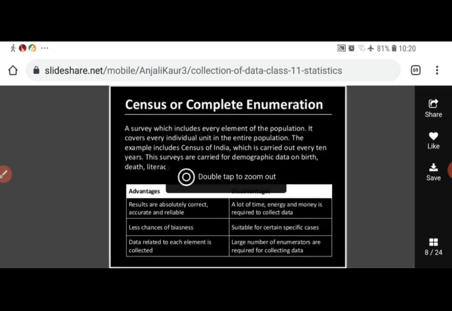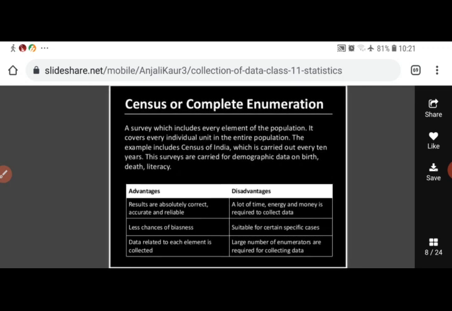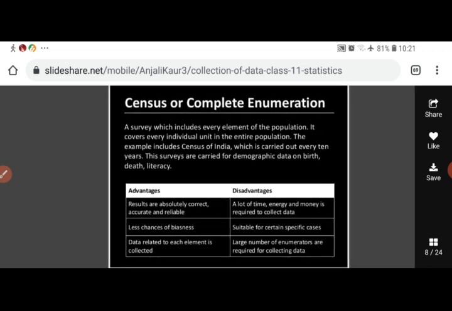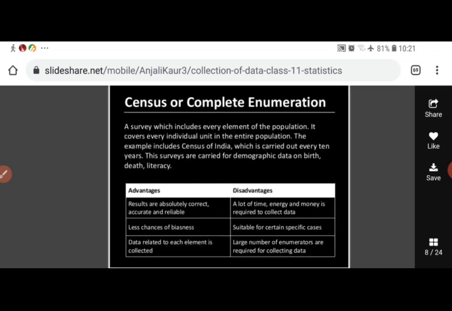Sometimes the results are not accurate, are not reliable, and sometimes the results may be biased. Where we need accuracy, correct and unbiased results, there we should use the census method.